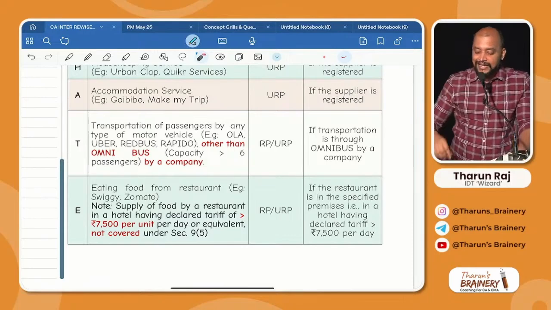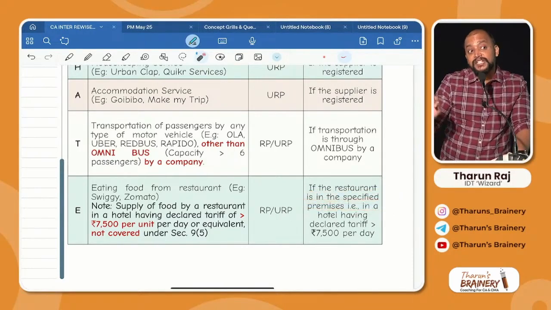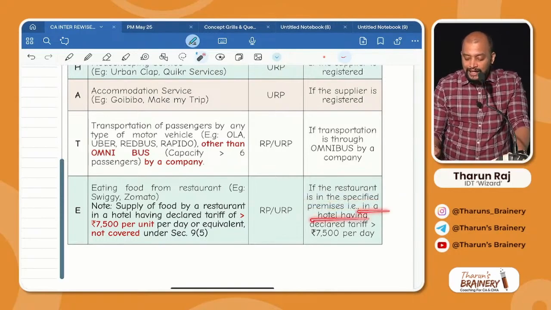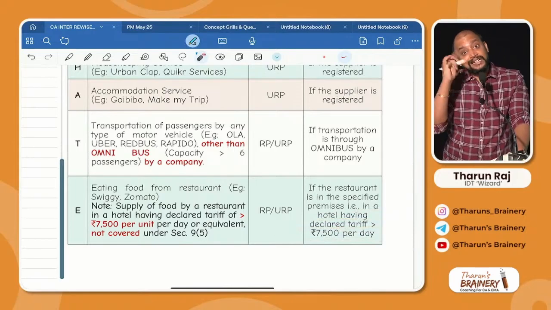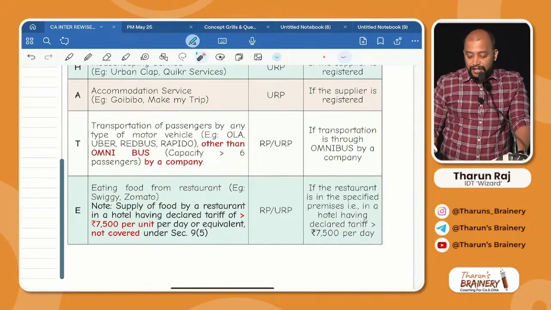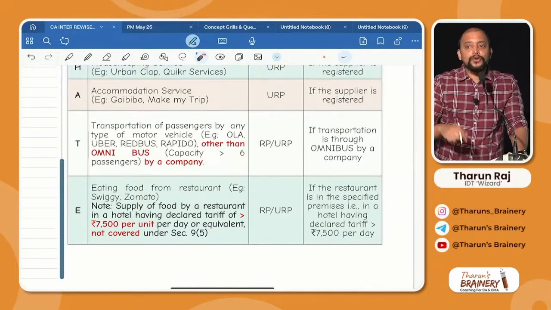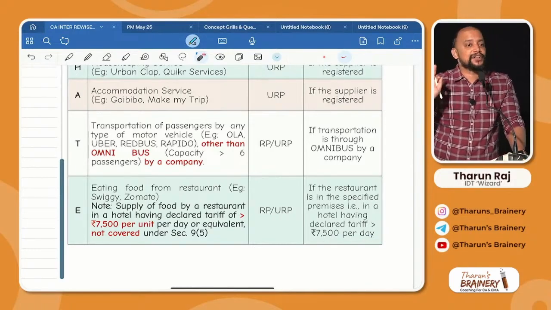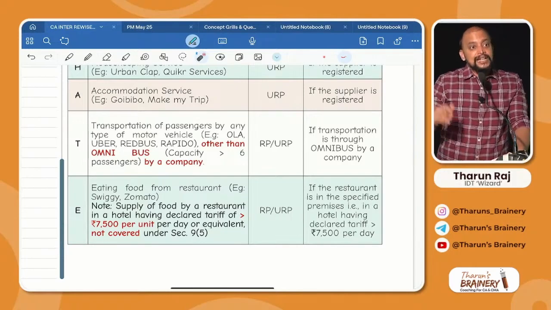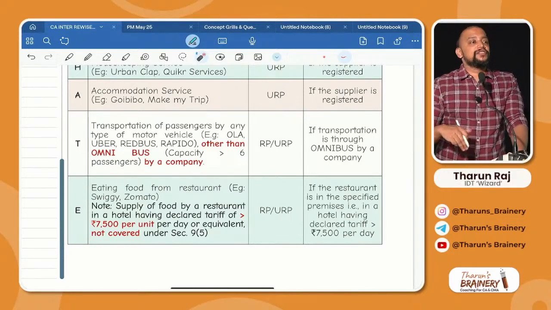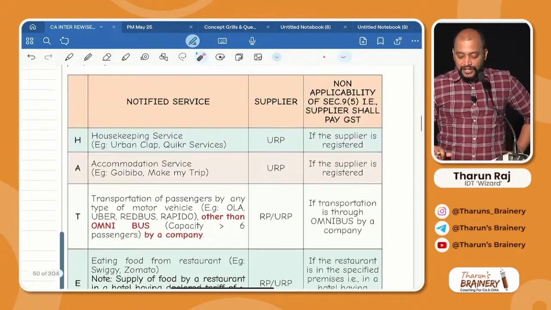Is it clear? Read there. If the restaurant is in a specified premises, what is that specified premises? That is a hotel having a declared tariff equal to 7,500 or greater than 7,500 rupees per day. Sir, all rooms or any one room? Any one room greater than 7,500 rupees per day. That is a hotel. In that hotel, if there is a restaurant selling food through Swiggy, the restaurant only will pay, e-commerce operator will not pay. Is that clear? This is about section 9 subsection 5.